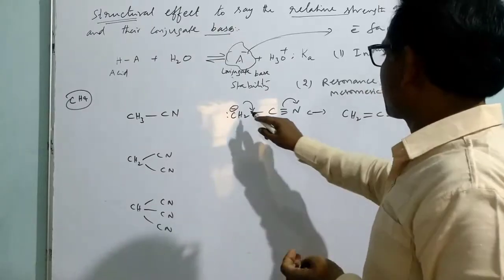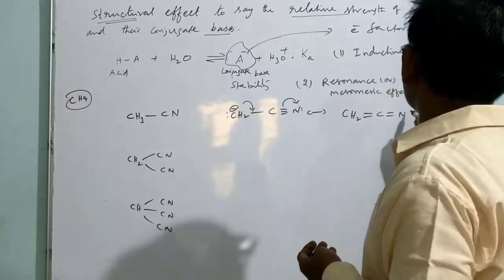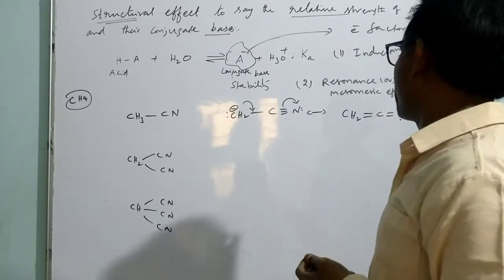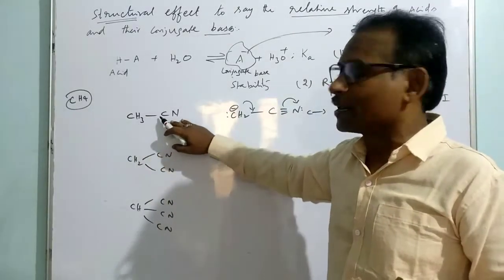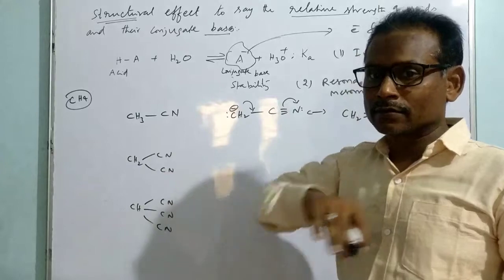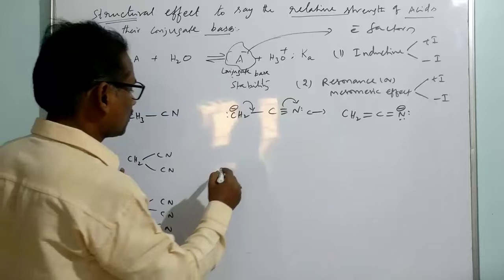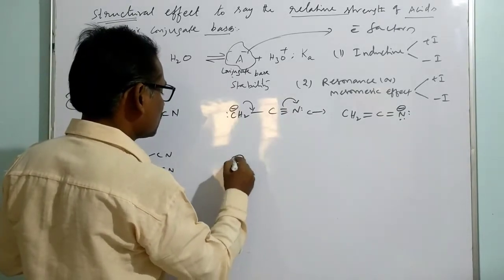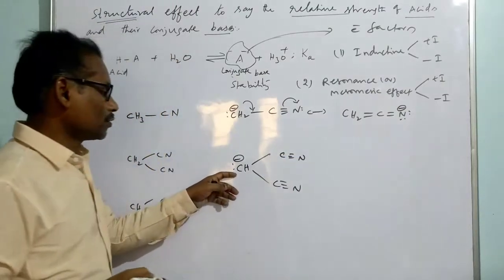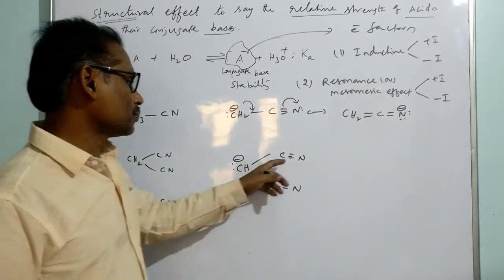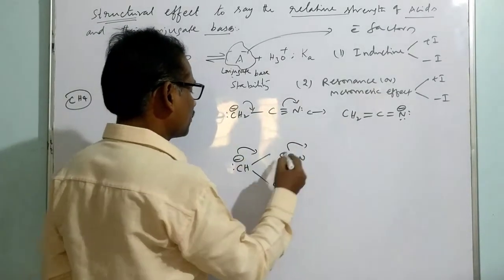Here already there are 2 electrons, so now the negative charge is over nitrogen. So there are two resonating structures for the conjugate base of methyl cyanide, or ethane nitrile. Now if you take the next compound, what is its conjugate base? This one. Now the non-bonded electrons over carbon can be delocalized with reference to two nitrile groups. If it goes along this, we get one structure.